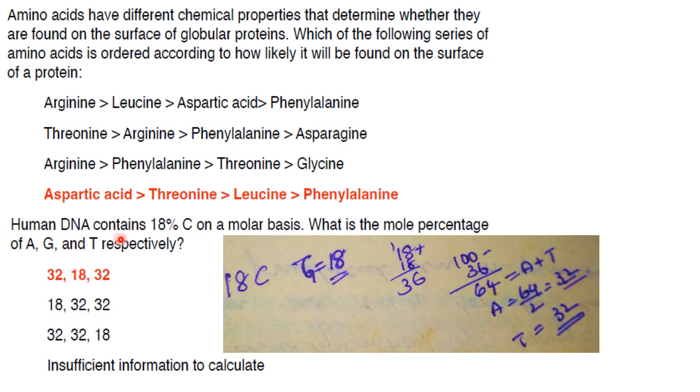Next one. Human DNA contains 18% C on a molar basis. What is the mole percentage of A, G and T respectively? So human DNA contains 18% C, that means G is also 18. So 18 plus 18 will be 36. 100 minus 36 will be 64. That will be your A and T. A will be 64 by 2, that is 32. T will be 32. Mole percentage of A, G and T respectively: 32, 18, 32. Answer will be option A.